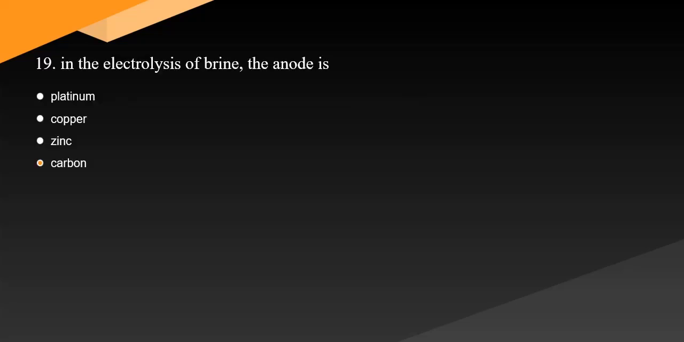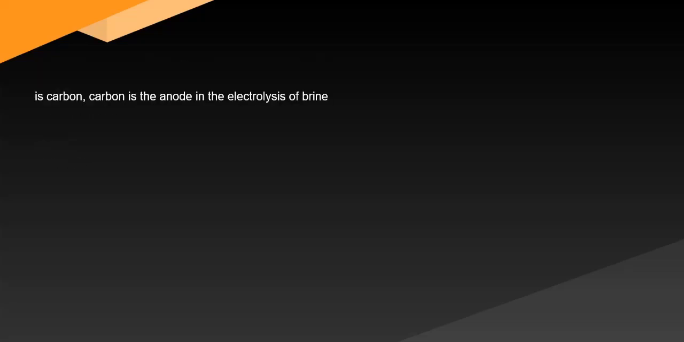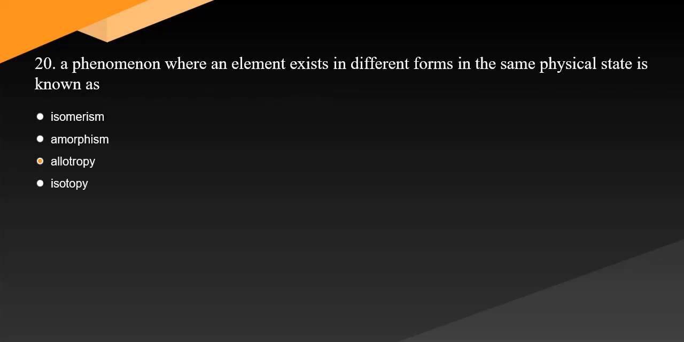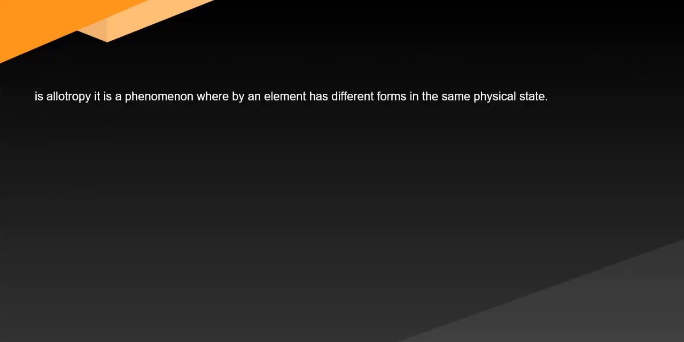19. In the electrolysis of brine, the anode is. Question 19. Answer is carbon. Carbon is the anode in the electrolysis of brine. 20. A phenomenon where an element exists in different forms in the same physical state is known as. Question 20 is allotrope. It is a phenomenon whereby an element has different forms in the same physical state.